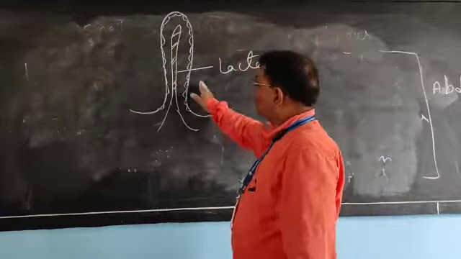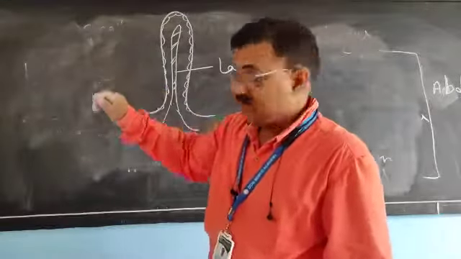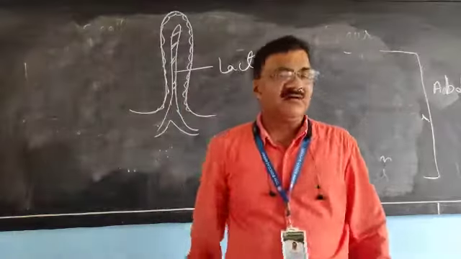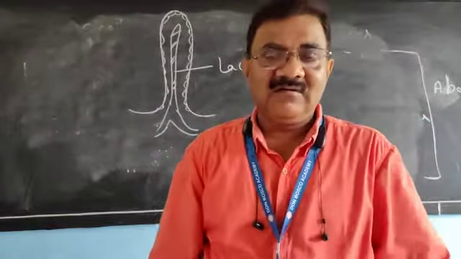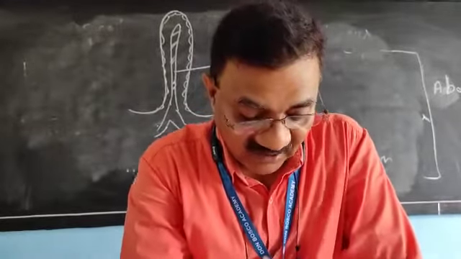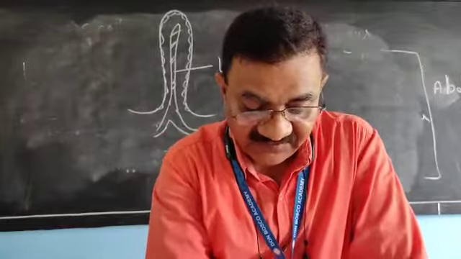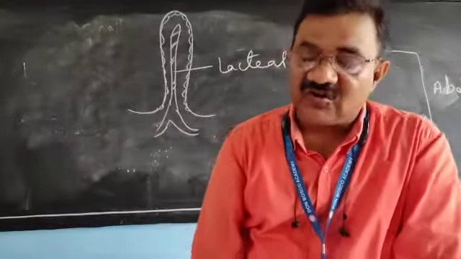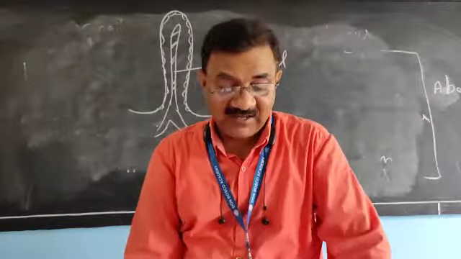Now, this diagram may be asked, not to draw. Keep in mind, not to draw. A diagram-based question related to this microscopic structure of the intestinal villus is asked, and I am sure you will be able to reply.